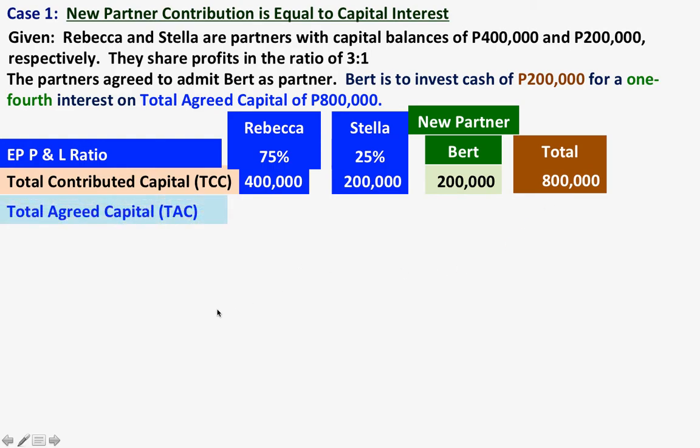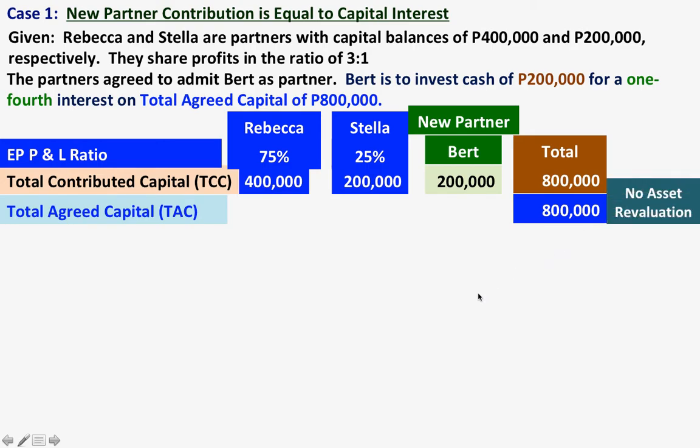So class, the next thing that we are going to determine is the total agreed capital. By the way, class, if we have a problem like this, it's best that you use Excel, okay? With this format in Excel. So the total agreed capital, is it given? Yes, it is given. Total agreed capital of 800,000.